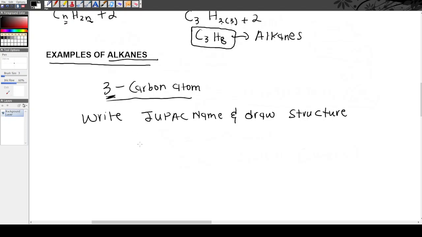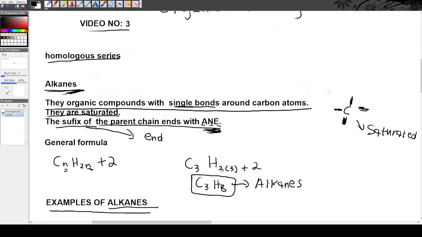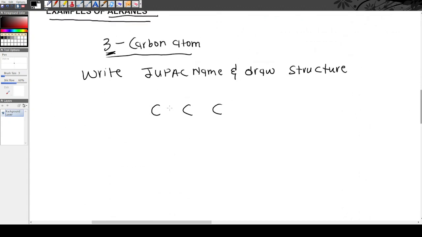If it has 3 carbon atoms, we will have 1, 2, 3 carbon atoms. Because all alkanes are saturated with single bonds, around the carbon atoms we will only have single bonds. Remember, in the videos we said there should always be a maximum of 4 bonds around each carbon atom. 1, 2, 3, 4 for each carbon atom.